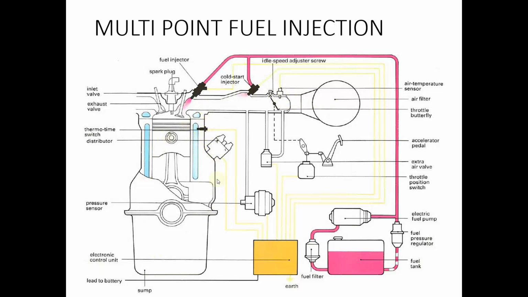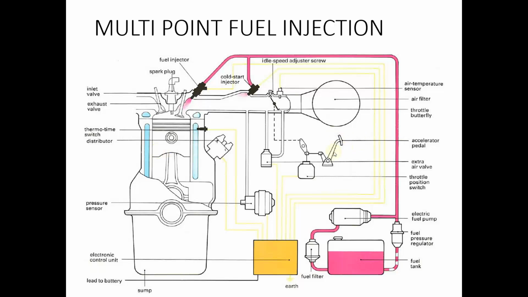So engine temperature, if it is cold, we know that it is a cold start condition. So that information will be given to the electronic control unit that it is a cold start condition. Accordingly, the fuel injector will be given instruction to spray more quantity of fuel to obtain a more rich mixture. So it will spray more quantity of fuel and we will be getting a rich mixture to start the engine.